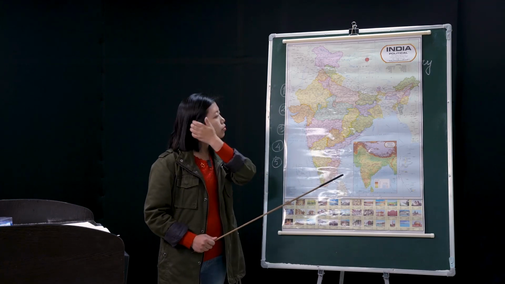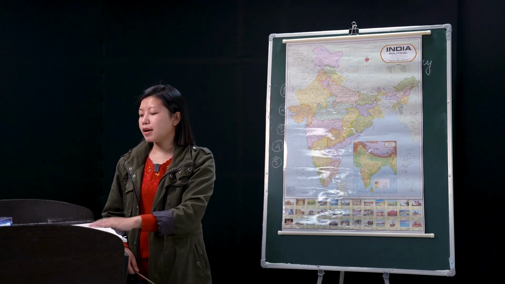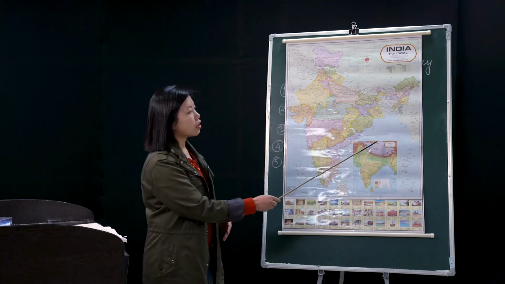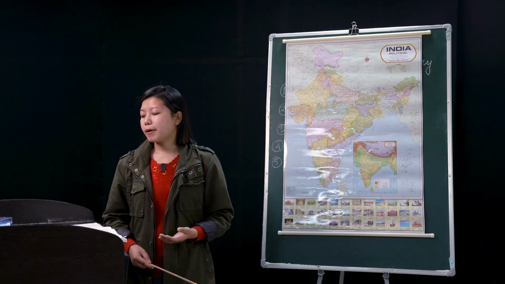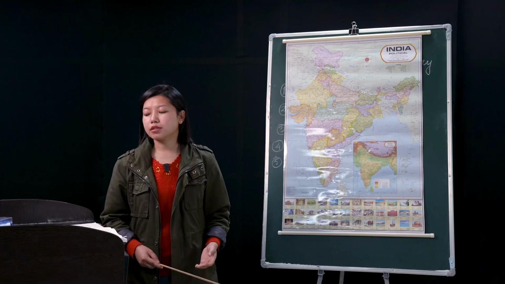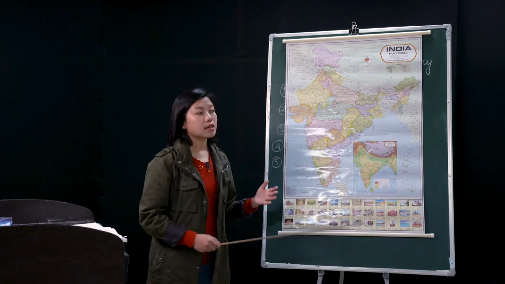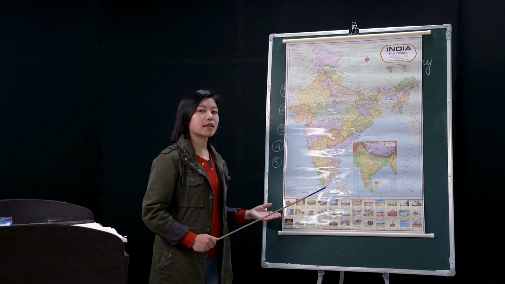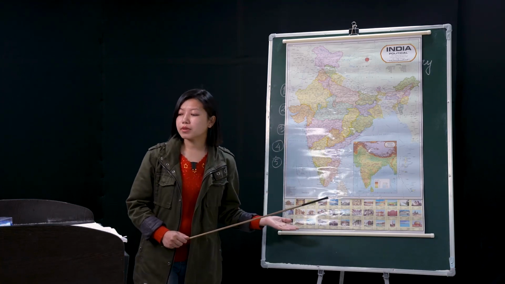Now during this season, what happens? Usually it becomes windy and dry, and as the wind retreats from the Bay of Bengal, it goes up. As it retreats from the Bay of Bengal, places like Andhra Pradesh and Tamil Nadu experience rainfall. So though it is an autumn season, and it is windy in some parts of India, places like Tamil Nadu and Karnataka receive rainfall even during this time.